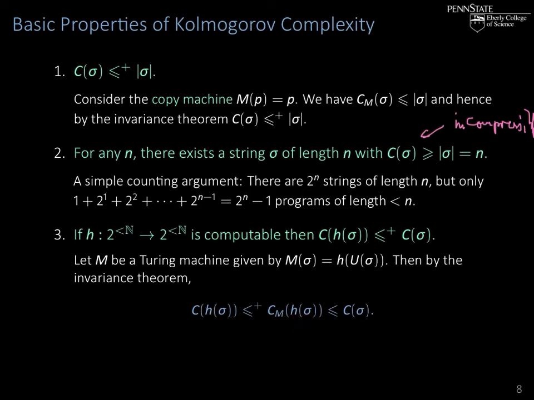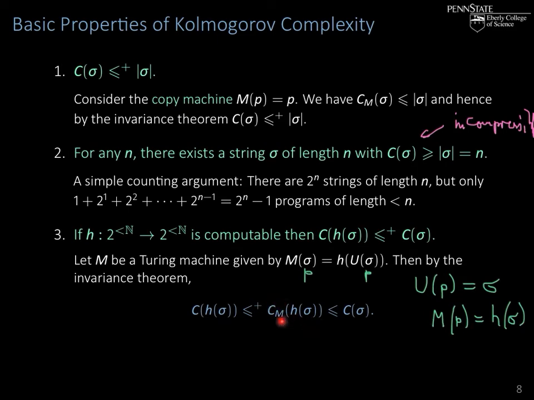But what is the M complexity of h of sigma? Well, if we have a program P that, when input in the universal machine, so U of P, gives us sigma. Maybe I should have used P here instead of sigma. So think of M of P as h of U of P. So if U of P produces sigma, then M of P produces h of sigma. So whenever we have a program for U that produces sigma, then the same program will produce h of sigma when fed to M.